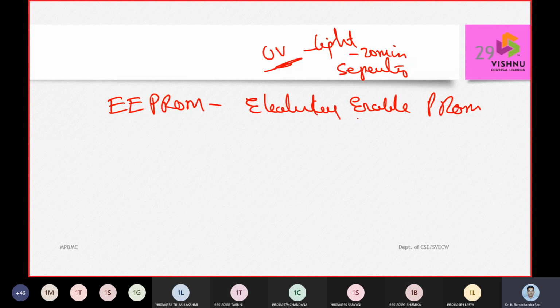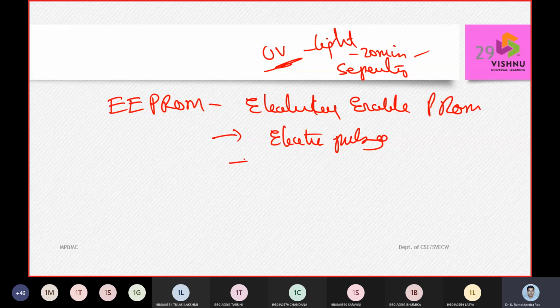To eliminate those complexities, people started using electric pulses. When using electrical pulses, there is obviously no need to separate the chip, and the time consumption is very low. These are the different reasons why this electrically erasable programmable memory came into limelight.